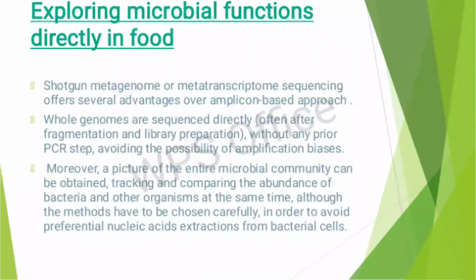So, exploring microbial functions directly in food. Shotgun metagenome or metatranscriptome sequencing offers several advantages over the amplicon-based approach. Whole genomes are sequenced directly, often after fragmentation and library preparation, without any prior PCR step, avoiding the possibility of amplification biases.